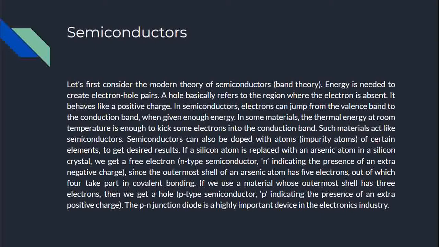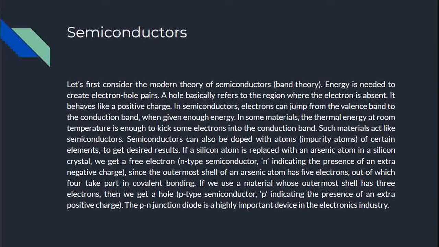Semiconductors can also be doped with impurity atoms of certain elements to get the desired results. If a silicon atom is replaced with an arsenic atom in a silicon crystal, we get a free electron, an N-type semiconductor, N indicating the presence of an extra negative charge. Since the outermost shell of an arsenic atom has 5 electrons, 4 of them take part in covalent bonding. If we use a material whose outermost shell has 3 electrons, then we get a hole, a P-type semiconductor.